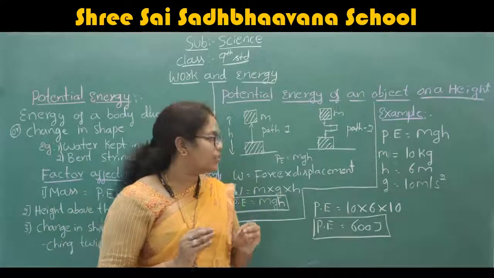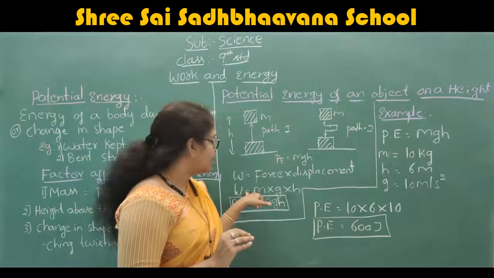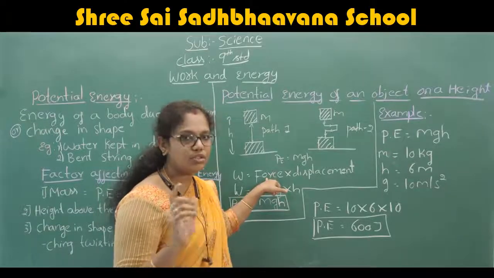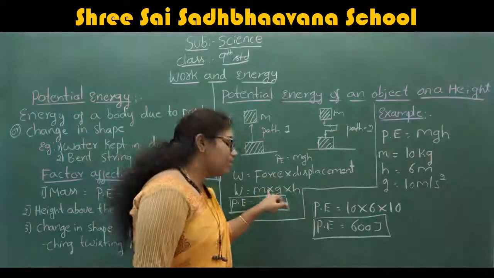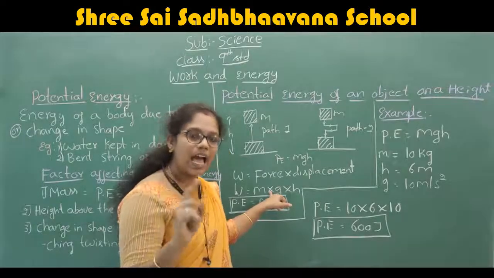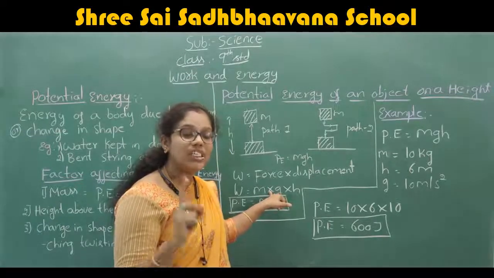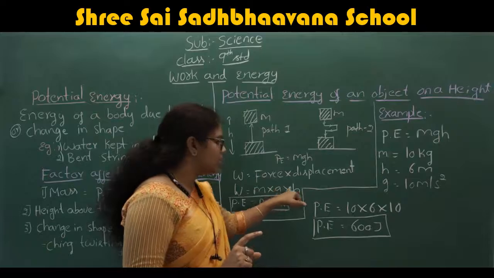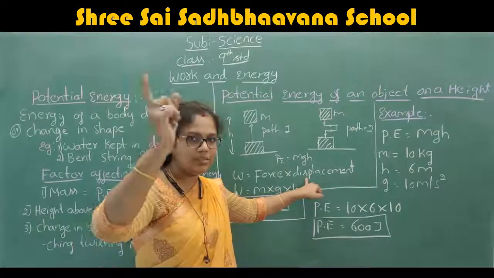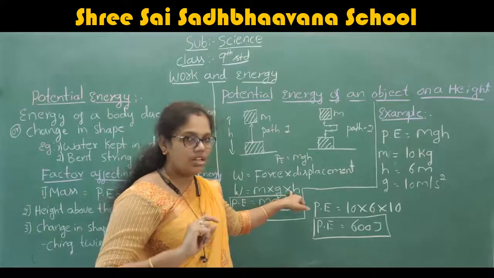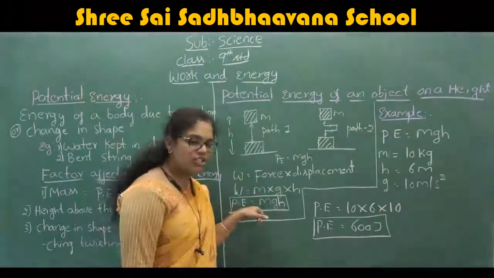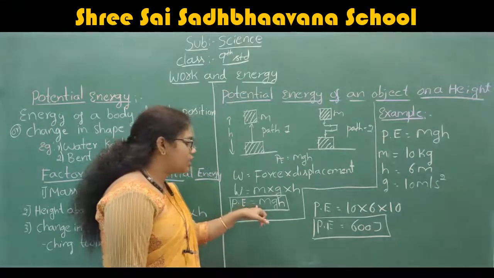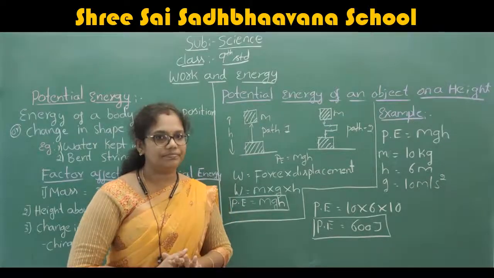First of all, work is equal to force into displacement. For the force, we have the formula, force is equal to mass into acceleration. Here also the same, don't confuse that. g is also the acceleration only, but here g is acceleration due to gravity. Therefore, W is equal to mgh. h is the displacement, the height of displacement. Therefore, the formula of potential energy is mgh.